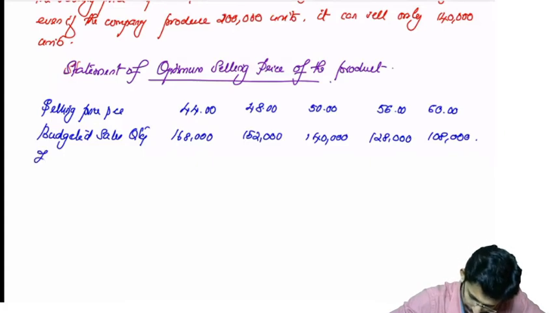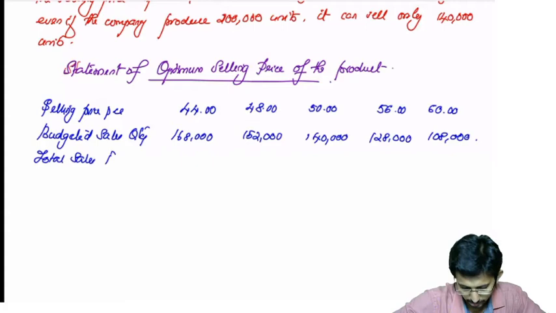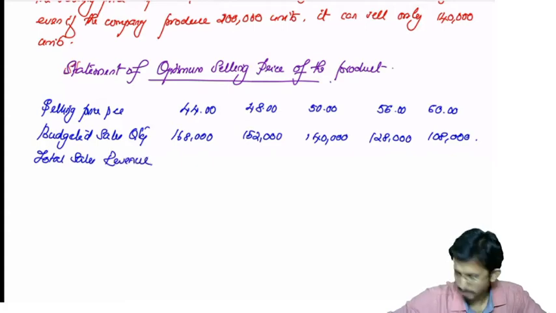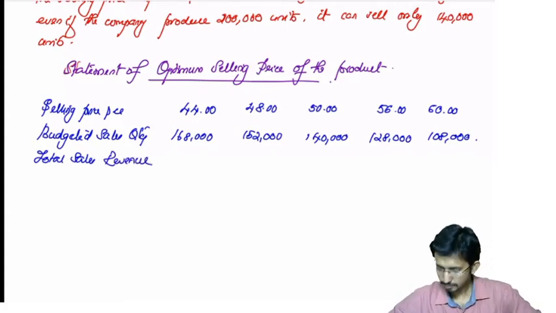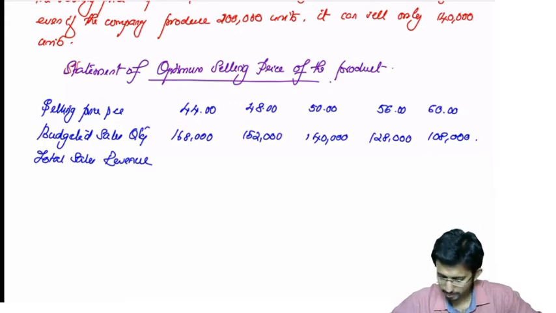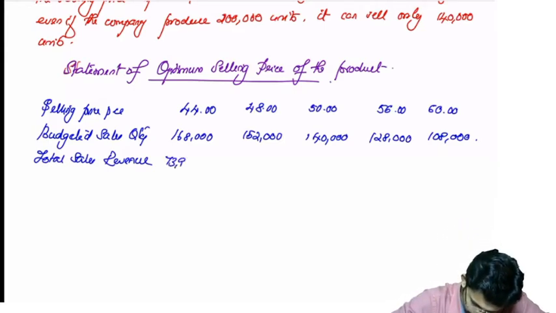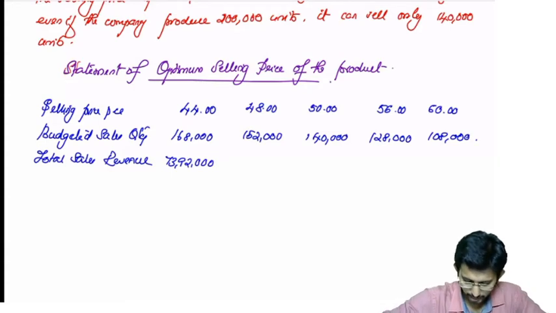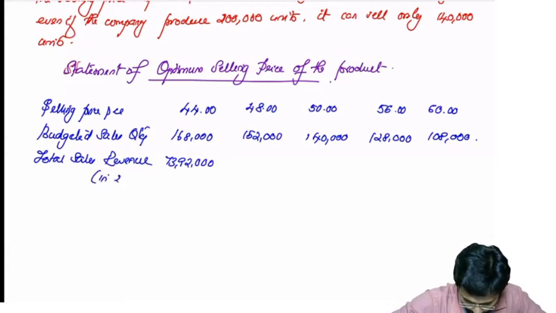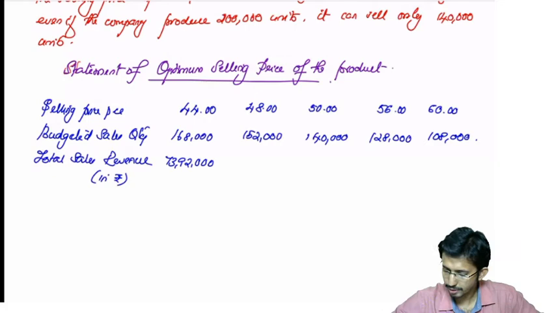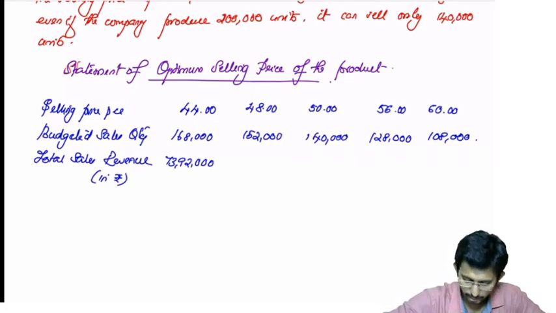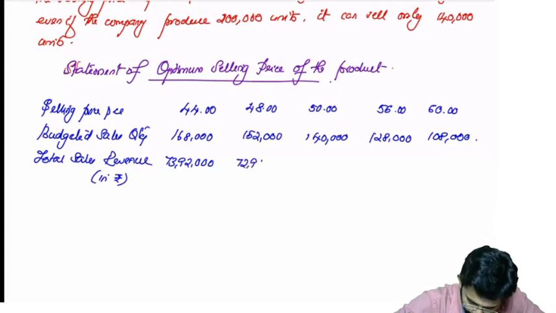Okay, total sales revenue. Multiply: 44 into 1,68,000 will come to 73 lakh 92,000. Then 48 into 1,52,000, that is 72 lakh 96,000.